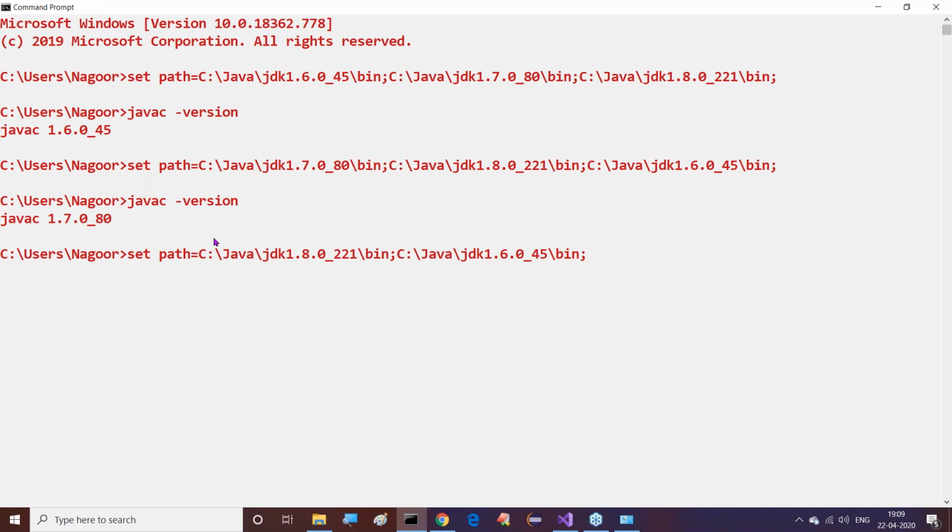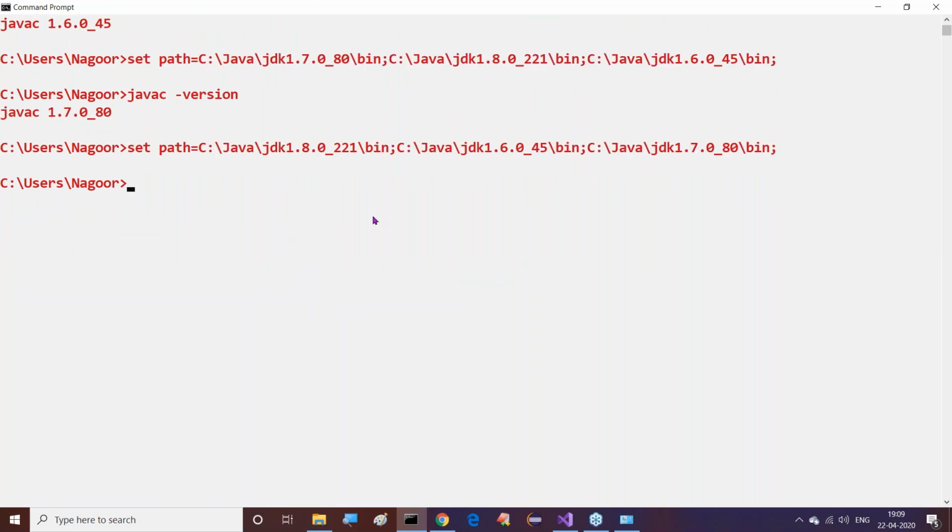The same experiment we can do with permanent variables also, and you'll not get any problem. Now check this one here. Now tell me which version will be available for me to use. Come on, guys, all of you respond. Which version is available for me to use?